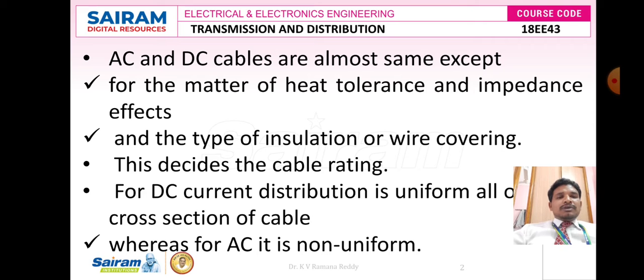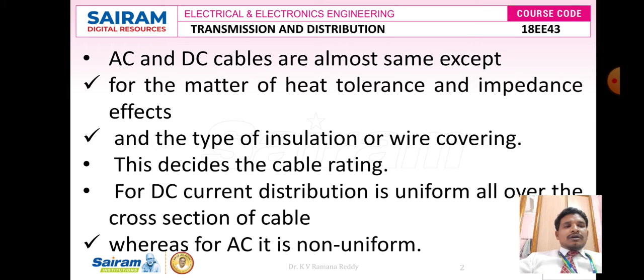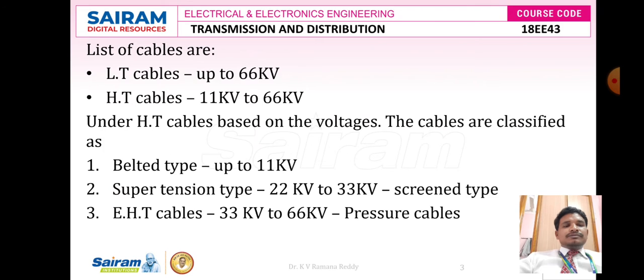This decides that the cable rating for DC current distribution is uniform over the whole cross section of the cable, whereas for AC it is not uniform. So there is a list of cables here, that is LT cables. LT cables are those cables which we can use to transfer electrical power up to 66 kV, and then high tension cables are there. High tension cables are simply called HT cables. These cables are used to transfer electrical power from 11 kV to 66 kV.